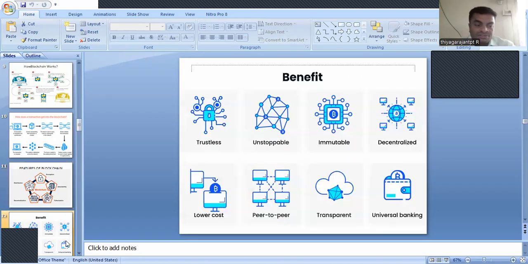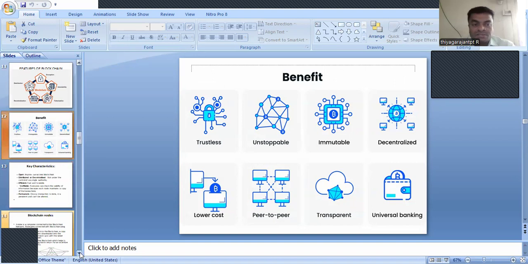And benefits. Based on the process we discussed, we have some benefits of the blockchain. It's a trustless process, an unstoppable one, an immutable one, and a decentralized one. The cost of the process is very low, it is a peer-to-peer network, and it is very transparent.